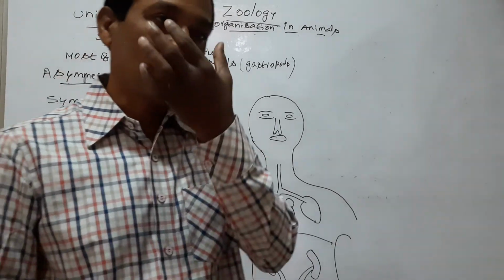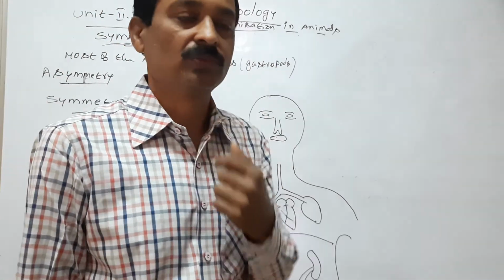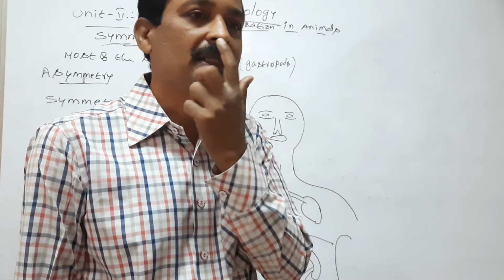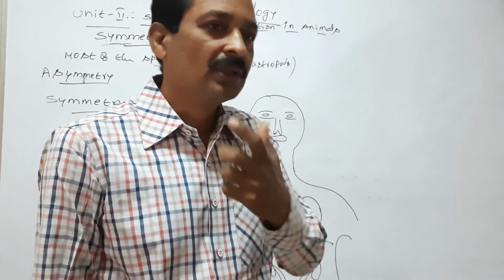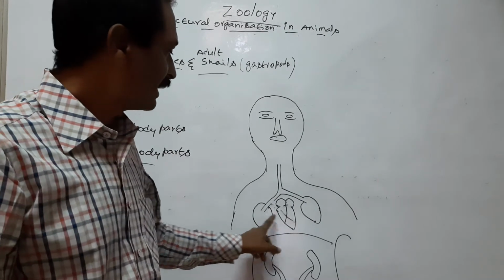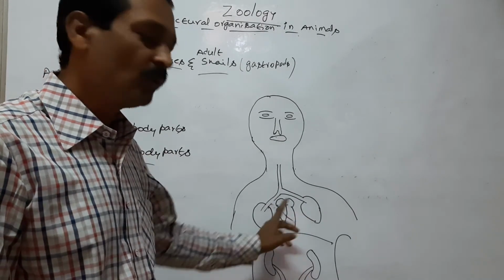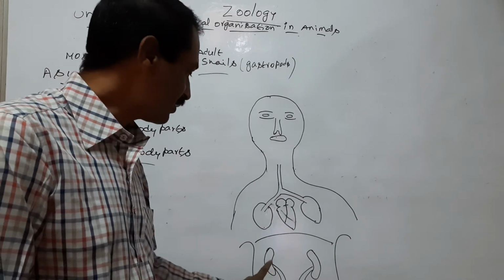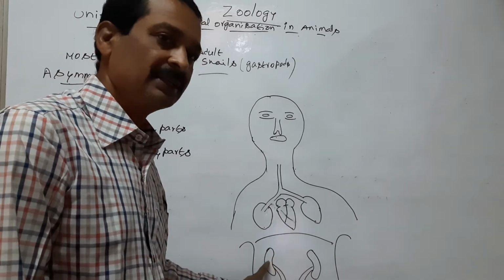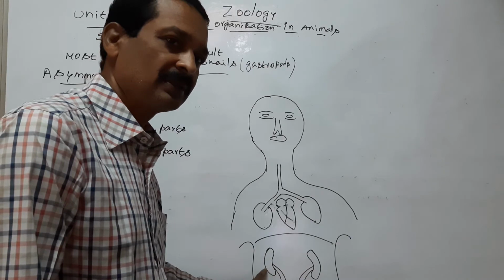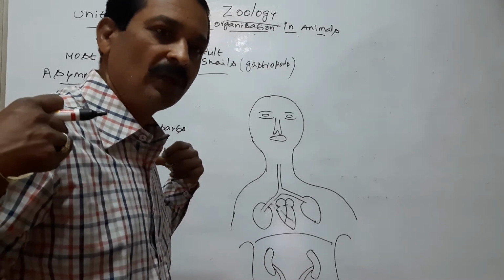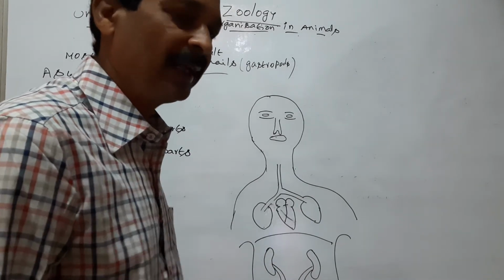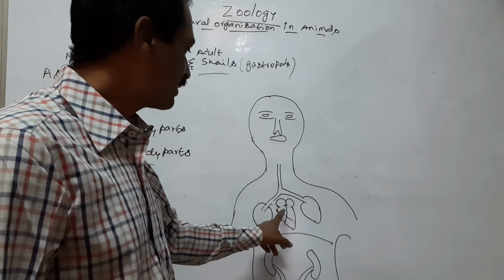Paired body parts are eyes; eyes are two. External nostrils are two. In the thoracic cavity, two lungs are present. Next, we have two kidneys, paired kidneys. We have two hands and two legs. Unpaired body parts are